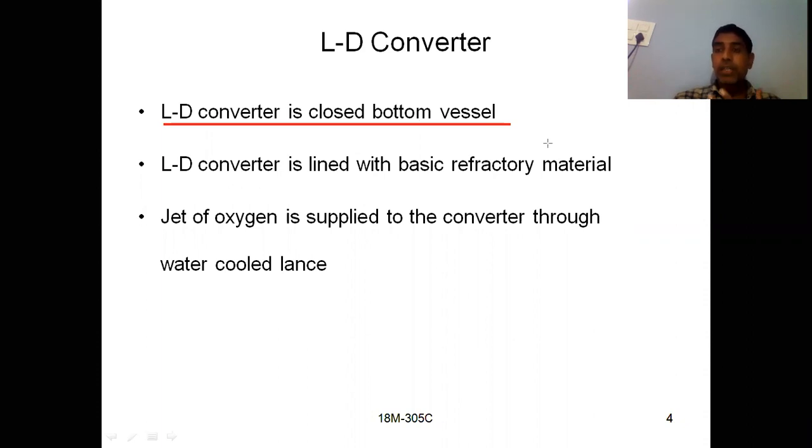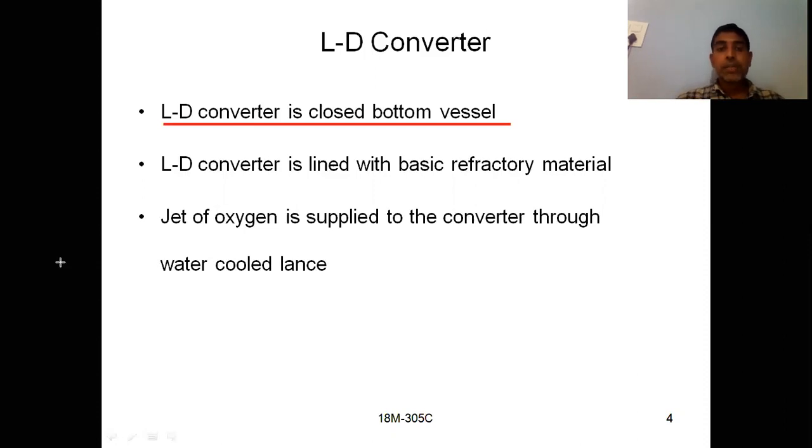In the Bessemer converter, the bottom can be detachable, the middle section has a cylindrical portion and the top has a conical portion, so you have different sections in that one. Here you have a vessel which has a closed bottom. So that is a difference between your Bessemer converter and your LD converter. In the Bessemer converter the bottom is detachable, but here it is not detachable, it is a closed vessel. Okay, so that is the first difference between the Bessemer converter and the LD converter.